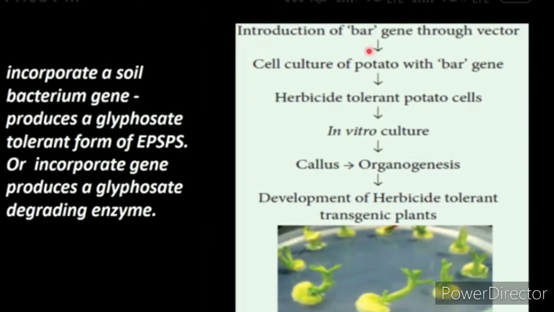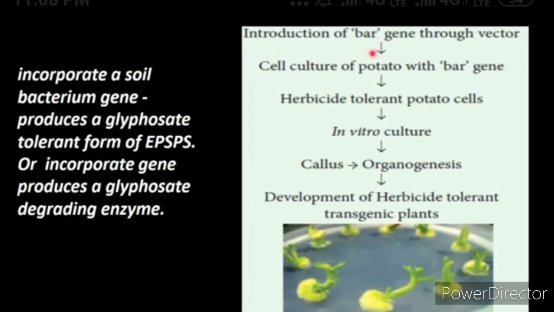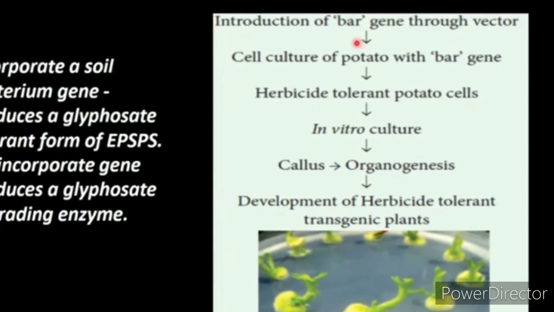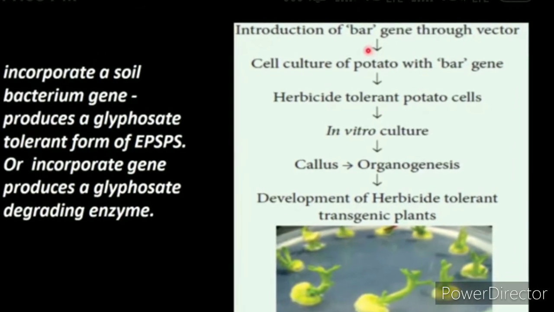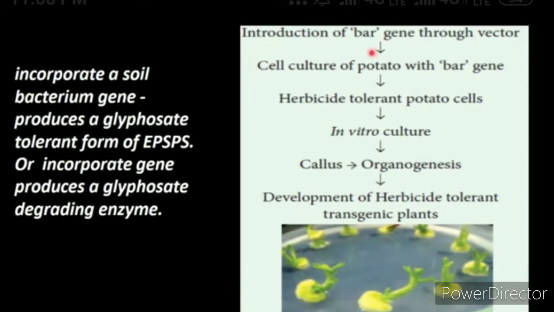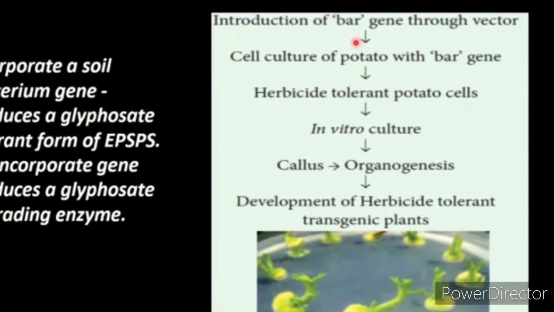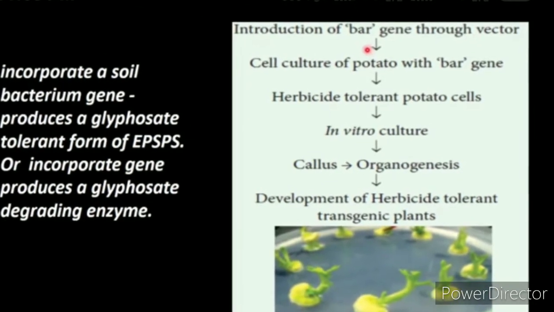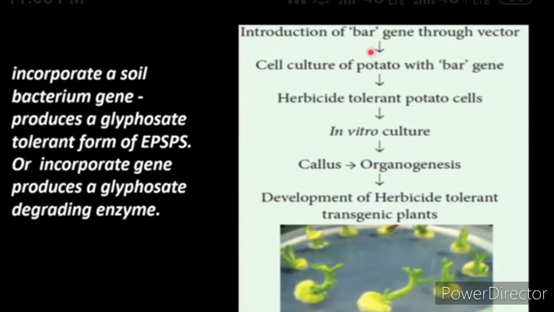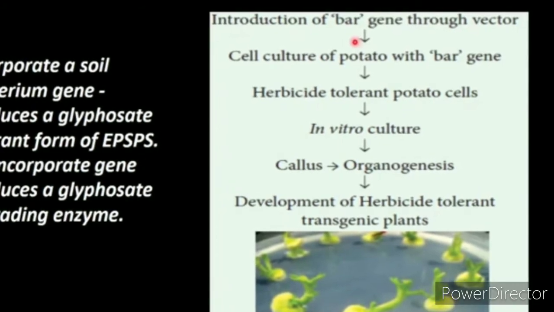For example, this can be achieved in potato plant by introduction of the BOR gene through a vector. Culture the cell with the BOR gene. Now it becomes herbicide tolerant potato cells. Cells undergo in vitro culture and develop into herbicide tolerant transgenic plants. Now, if we use this glyphosate herbicide in the potato field, it will kill only the weeds, not the crop plants.